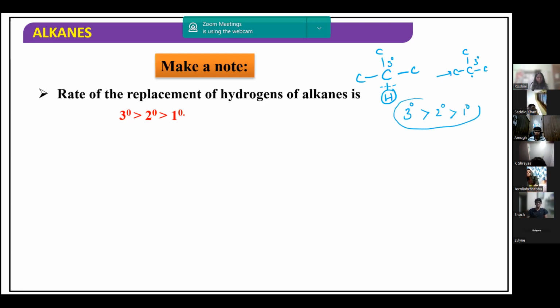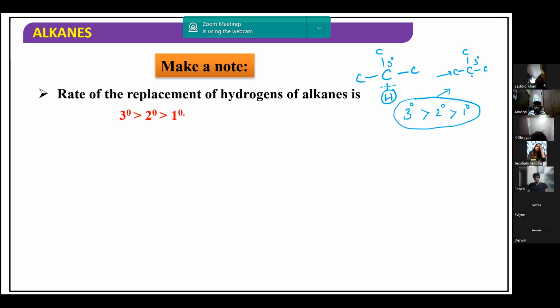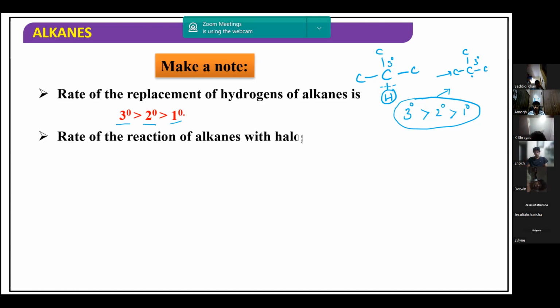The product we are going to obtain is based on the stabilities of the intermediates we obtain. So the tertiary free radical is more stable than the secondary free radical, which is more stable than the primary free radical. Therefore, tertiary hydrogen can easily be replaced, because the intermediate formed during this process is a tertiary free radical. The intermediate formed in this case is the secondary free radical, and in this case it is a primary free radical. So that is how you need to understand this. The CET questions will be asked based on this.